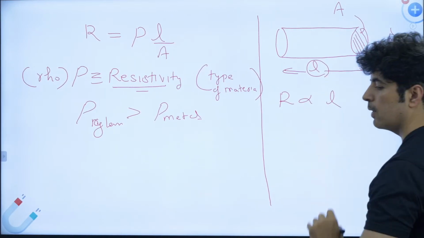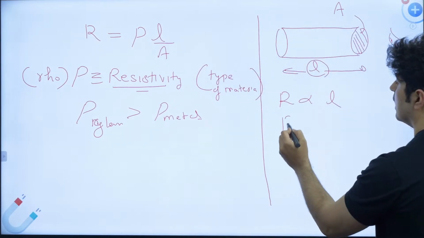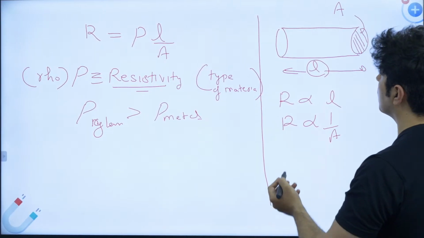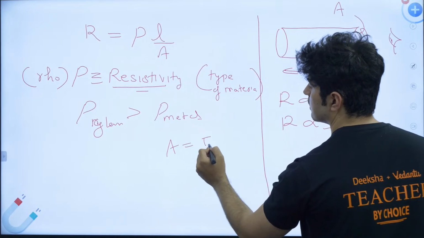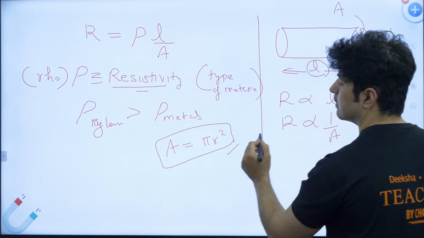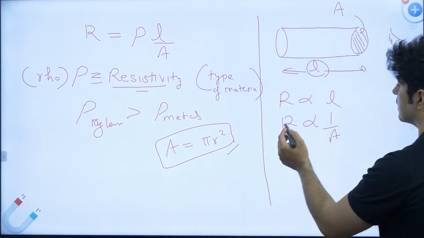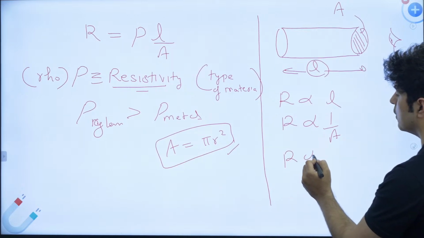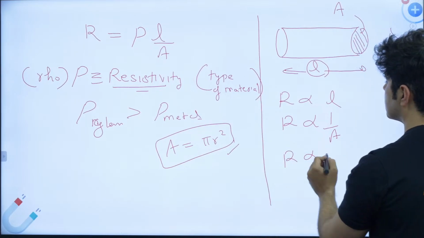It means if the length is more, resistance is more. Resistance is inversely proportional to area. The area of a circle is pi r square. Now resistance is inversely proportional to area, and proportional to the type of material, or resistivity.